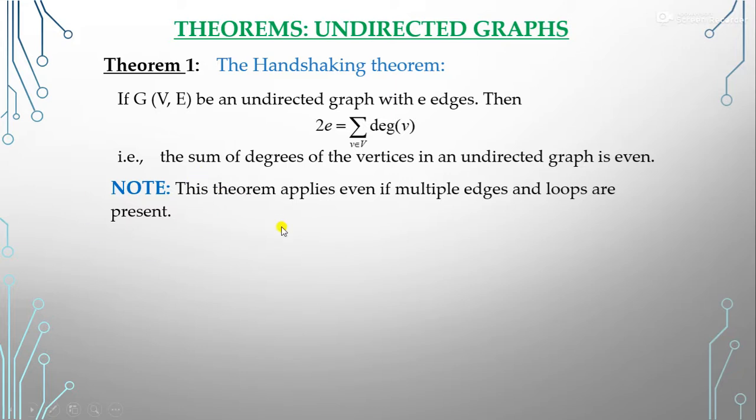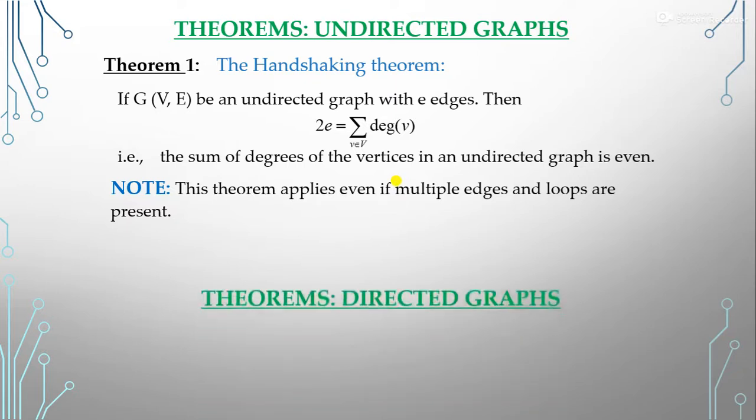That is why it is called the handshaking theorem. Clear? So you have to always remember that the sum of the degrees of all vertices is equal to 2 times the number of edges for the undirected graph.